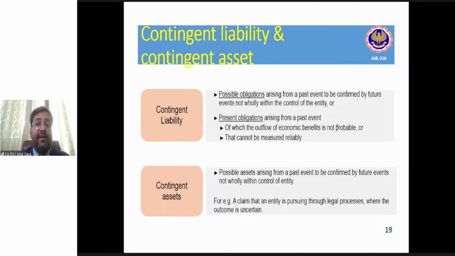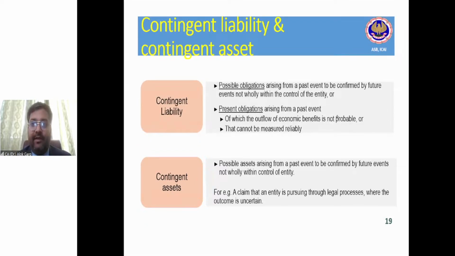Okay. We understood the meaning of provision, and we have also understood how to discount a long-term provision. What are the accounting entries for provision? It has to be a discounted value, and the unwinding of discount will be recognized as an interest cost. Right? It has to be recognized as an interest cost. Clear? Right?